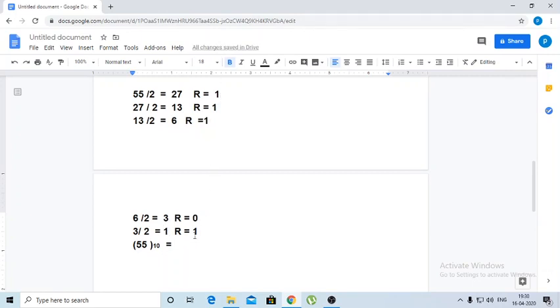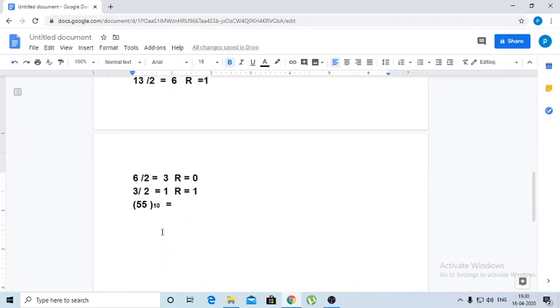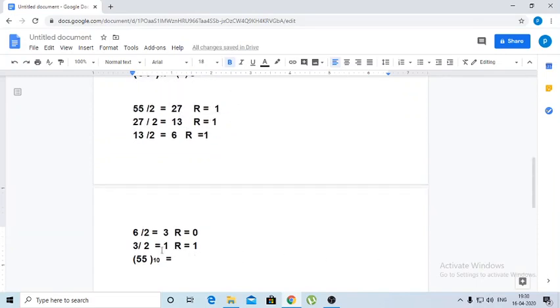This is 1 1 0 1 1 1. So I repeat it once again. 55 is converted into binary. The last quotient is 1. So start with the last quotient and write all the remainder values from the bottom to top.